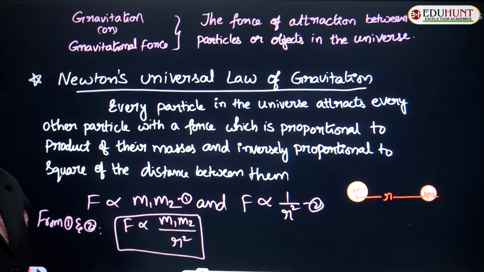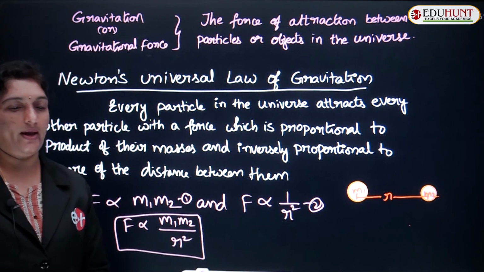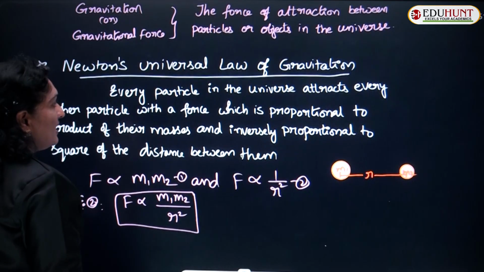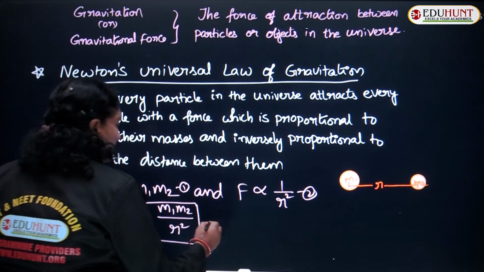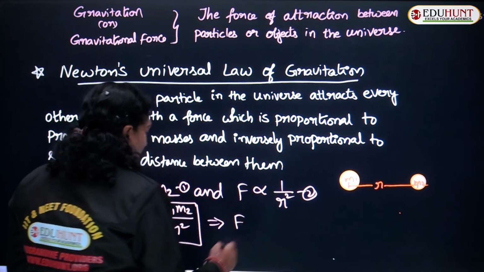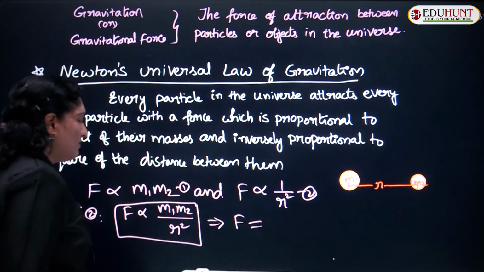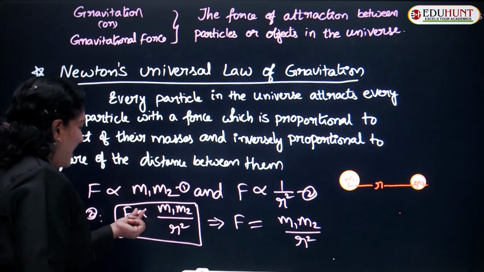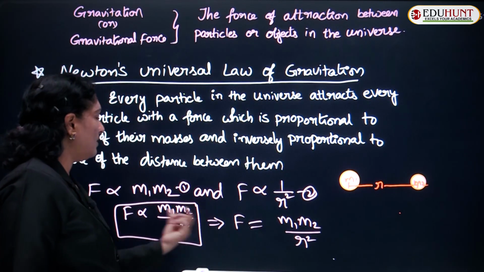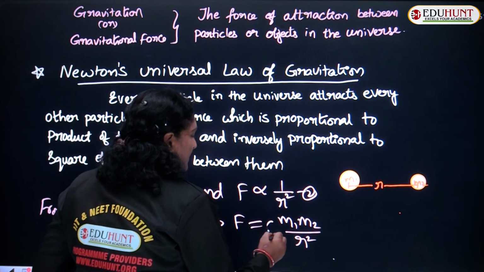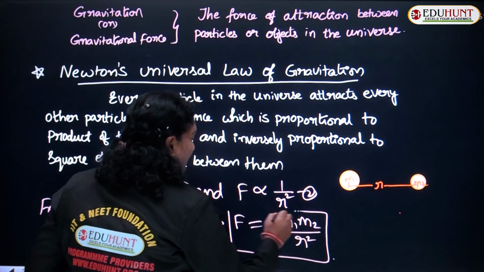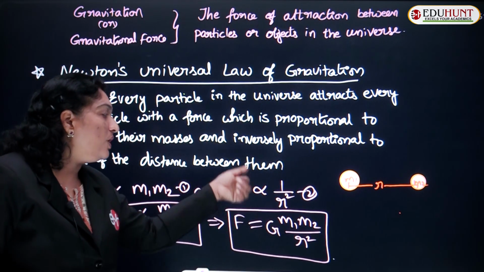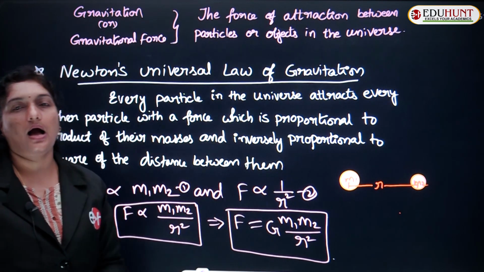If you remove the proportionality symbol, we have to replace it with some constant, and let us take that constant as G. The proportionality symbol is changed to an equal to symbol, keeping m1 m2 upon r square as it is, with a constant of proportionality indicated by the letter G. Hence the force F between the two bodies is equal to G times m1 m2 upon r square.